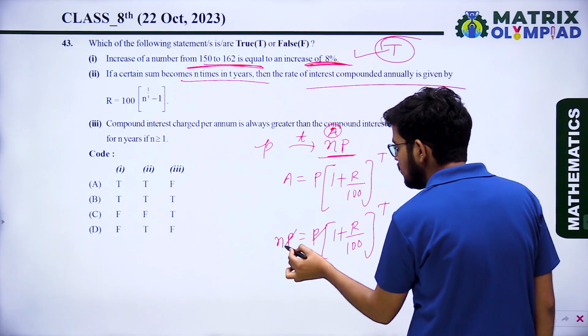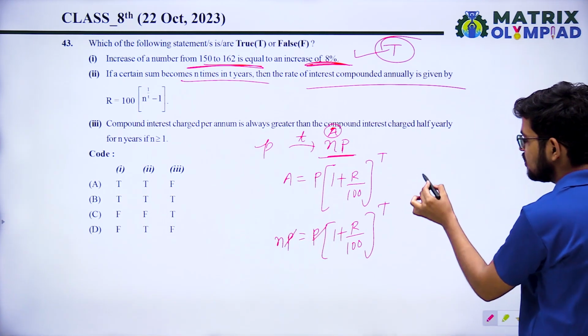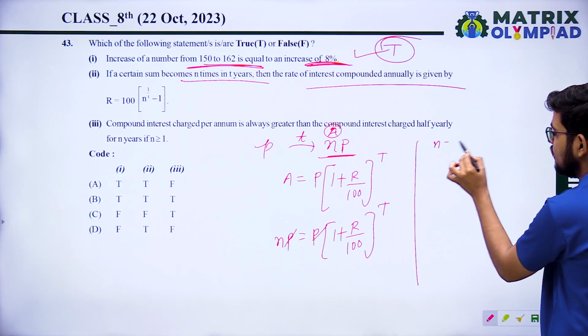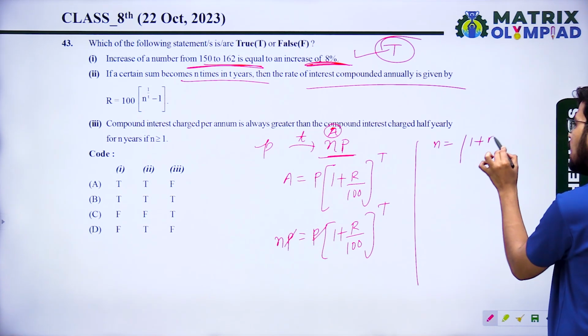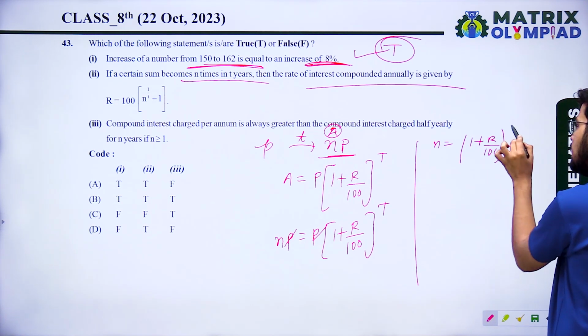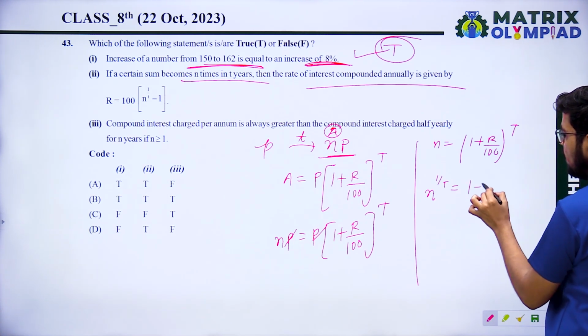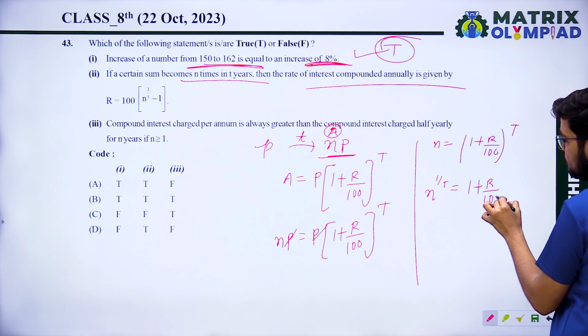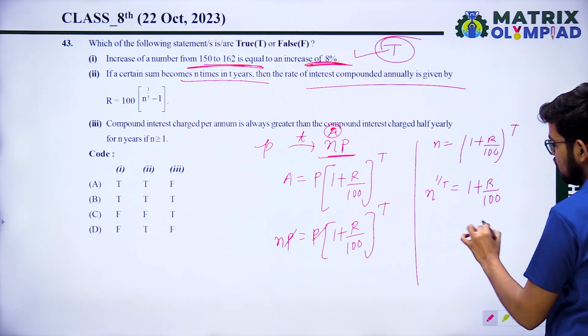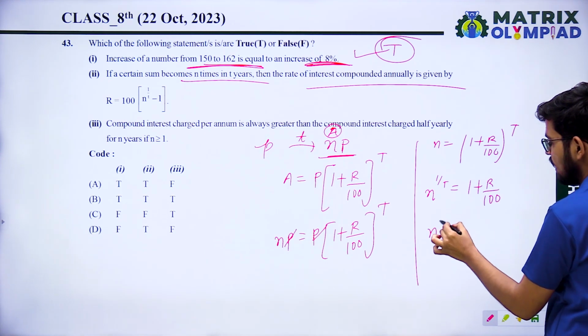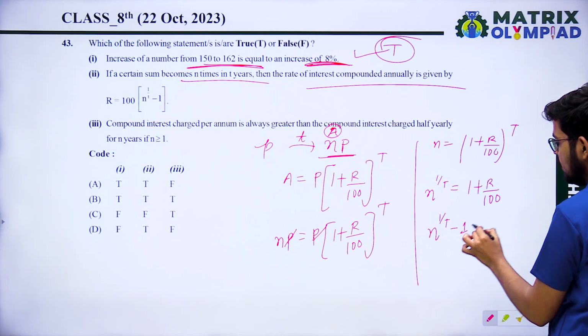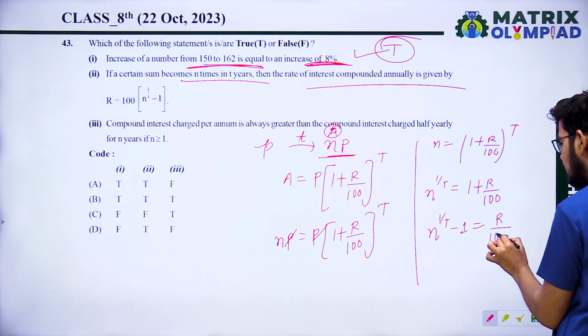P and P cancel out. Now when we solve, N equal 1 plus R upon 100 raised to power T. So N raised to power 1 upon T equal 1 plus R upon 100, and N raised to power 1 upon T minus 1 equal to R upon 100.